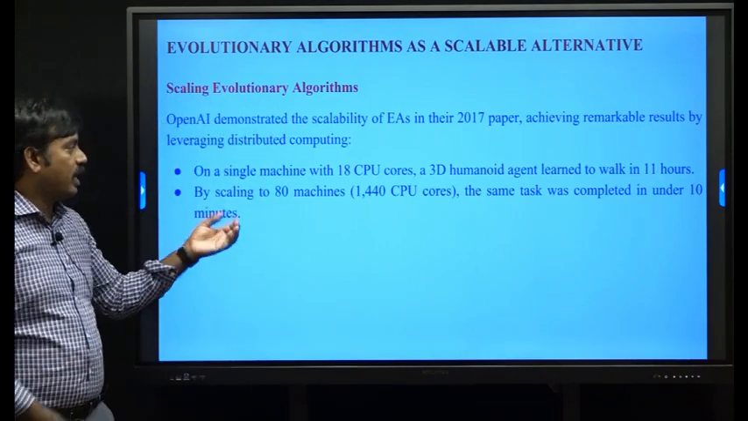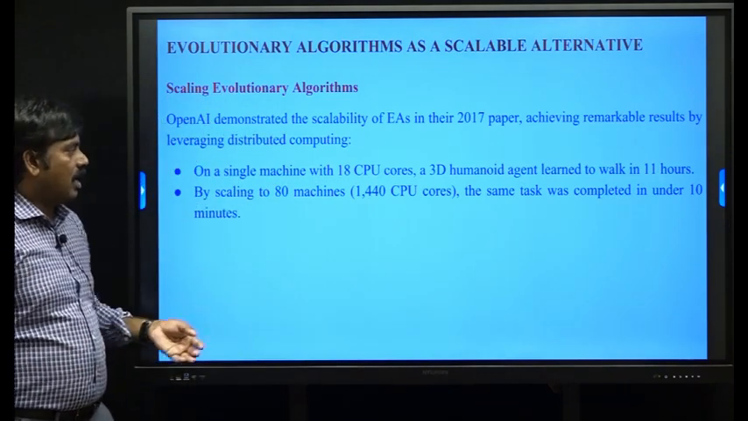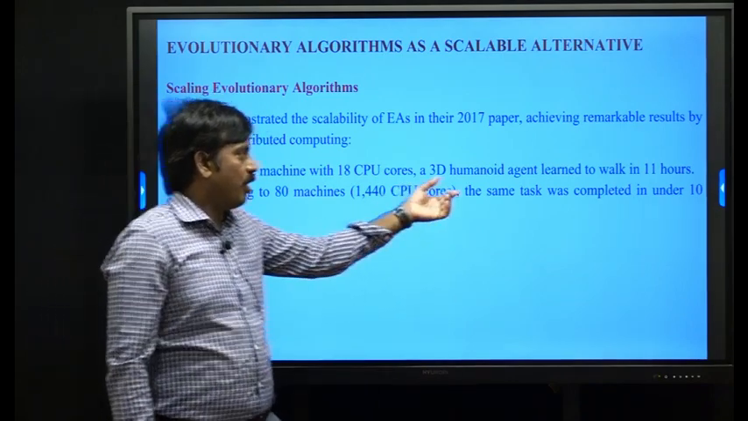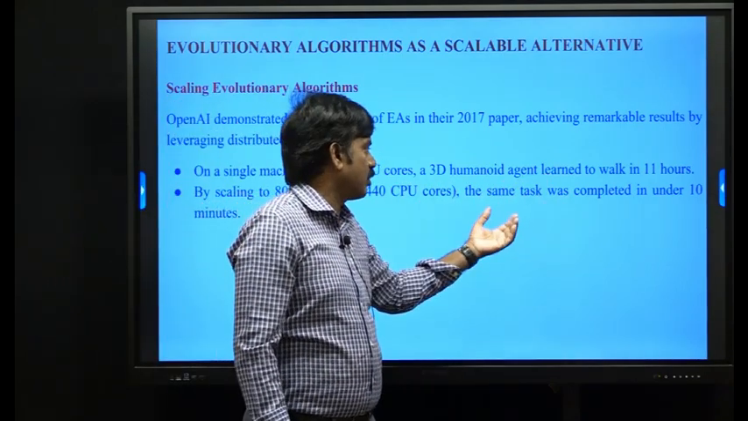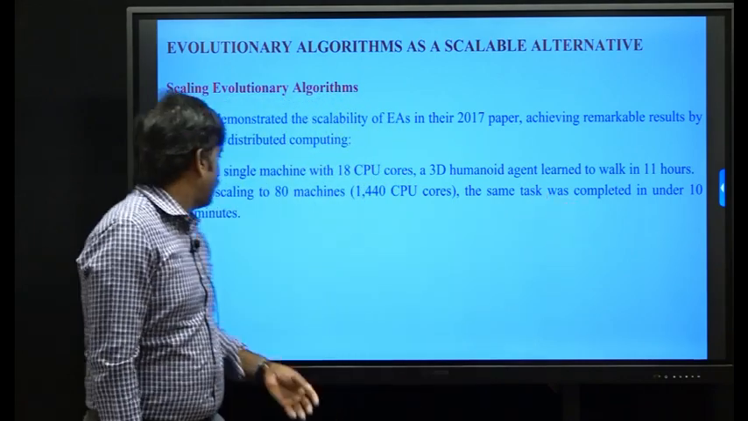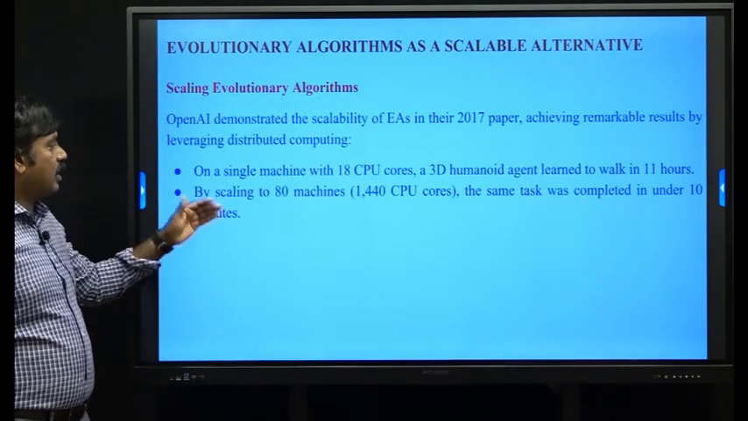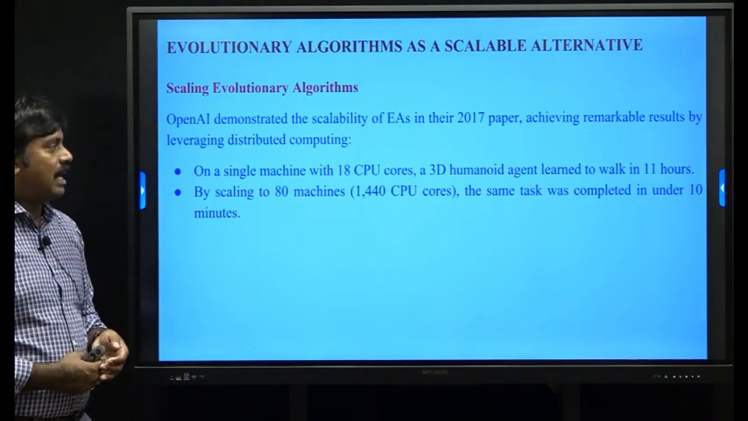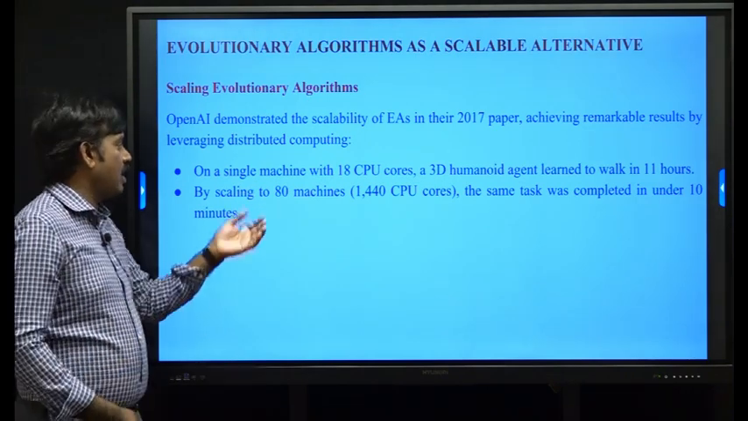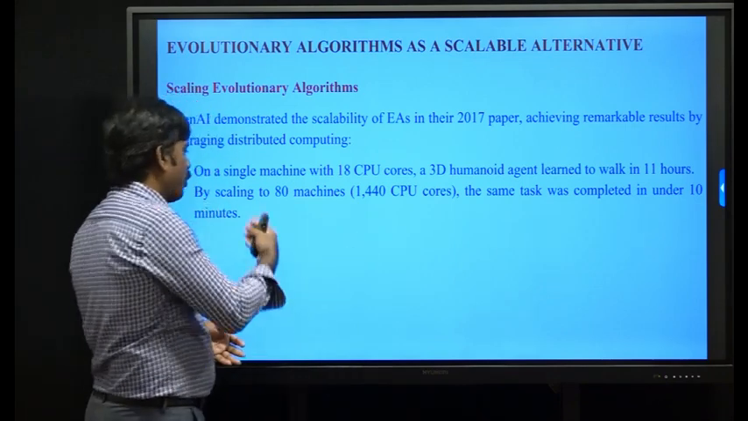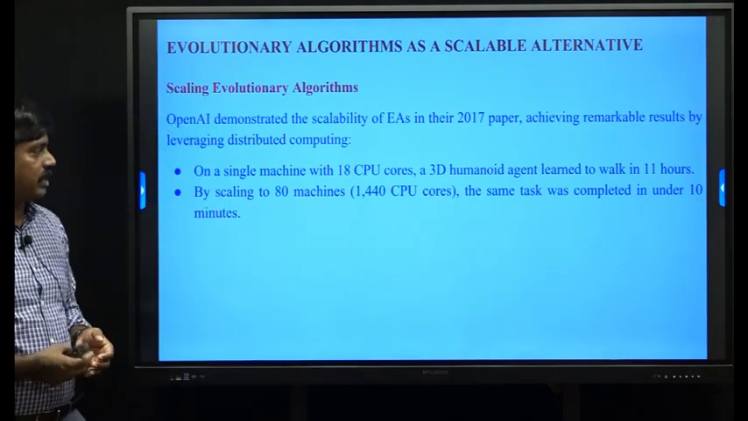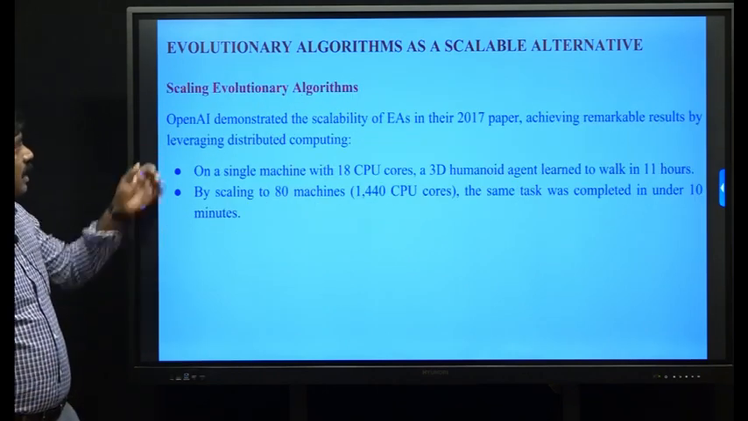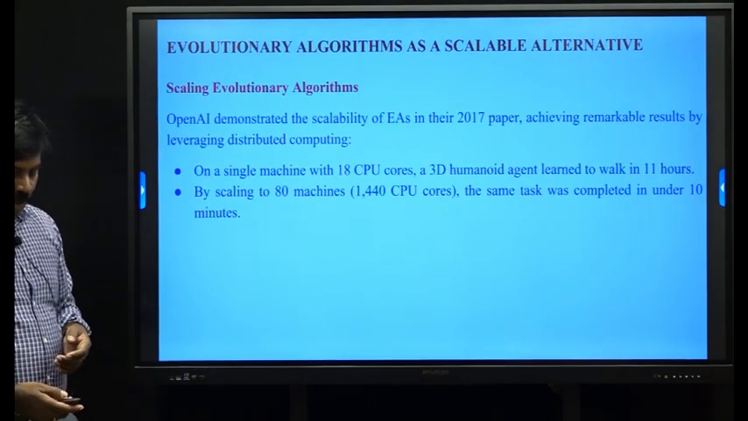By scaling to 80 machines with 1440 CPU cores, the same task, the 3D humanoid agent learning to walk, was completed in under 10 minutes. So distributed computing reduces learning time by increasing the CPU cores and number of machines. The scaling is improved here. This is the importance of scaling evolutionary algorithms by distributed computing.